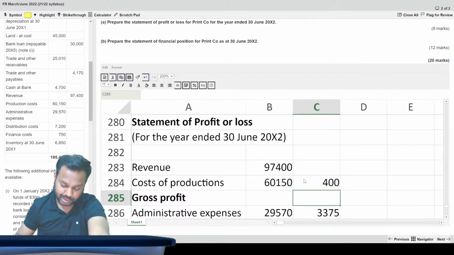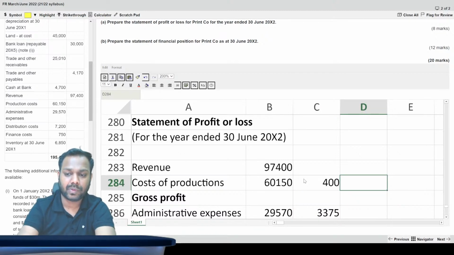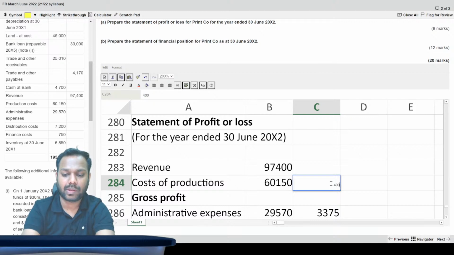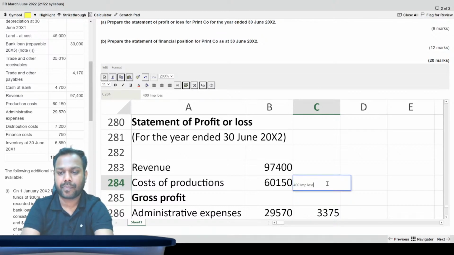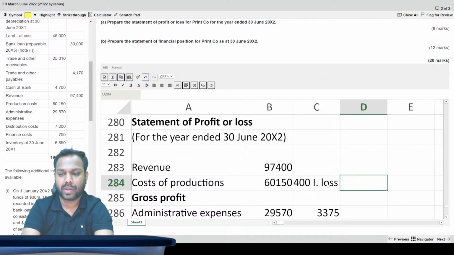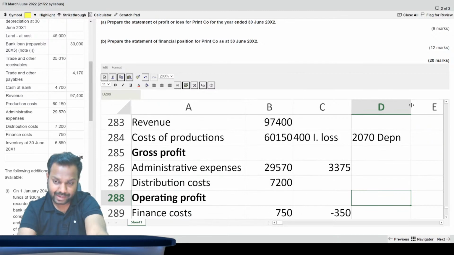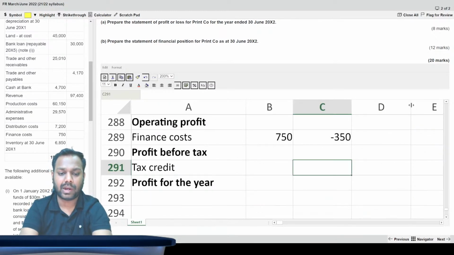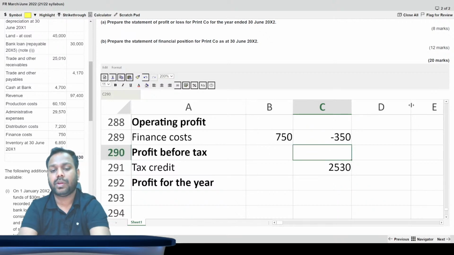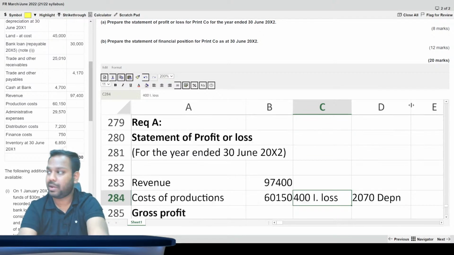Now the depreciation is 2070, so I'll write here depreciation. Then tax refundable is 2.53, so I write here 2530.